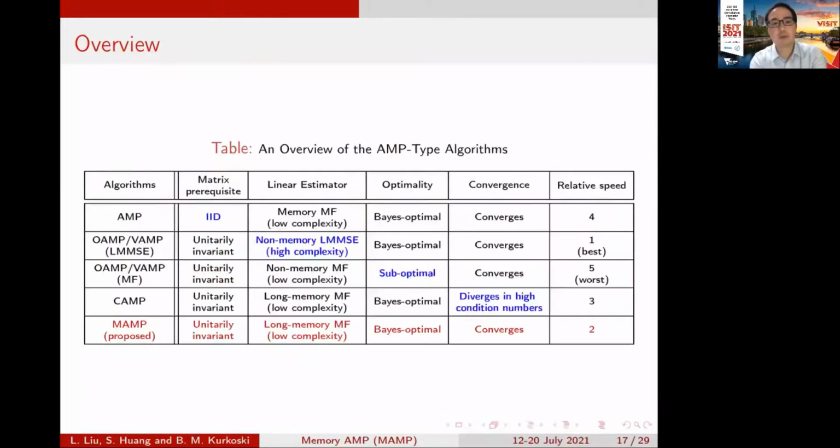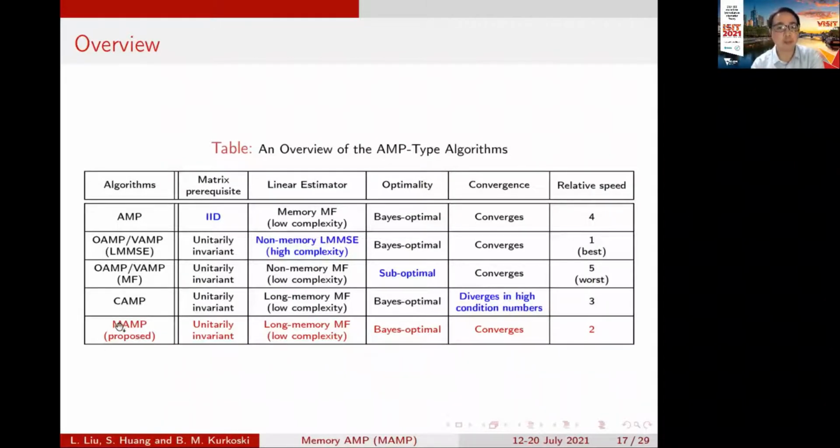This table gives an overview of the AMP type algorithms. AMP is limited to i.i.d. matrices, and the Bayes optimal OAMP and VAMP need high complexity MMSE. For the low complexity MF OAMP and VAMP, the performance is suboptimal, even though the complexity is low. And the convolutional AMP proposed by Takeuchi diverges at high condition numbers.